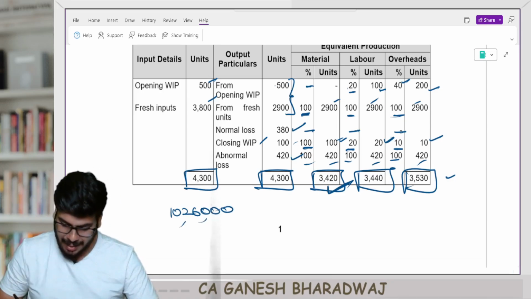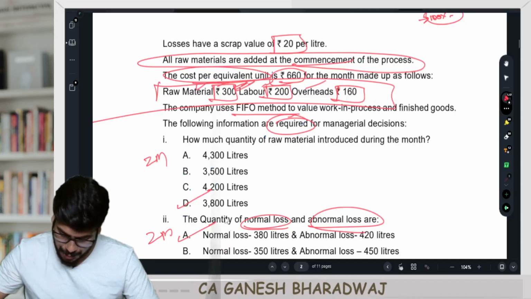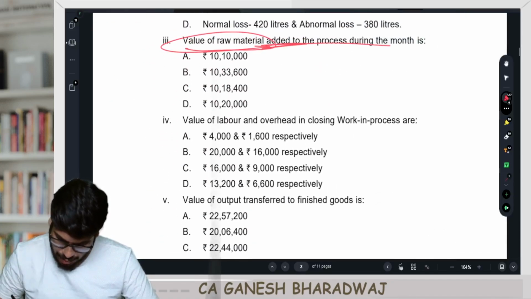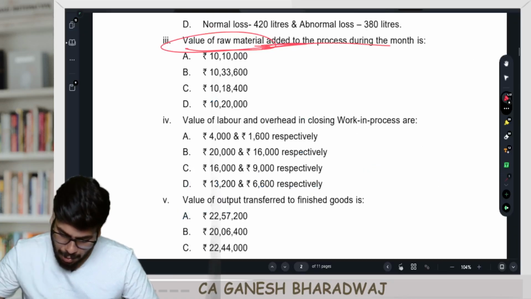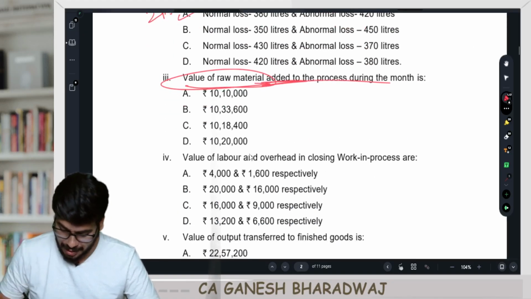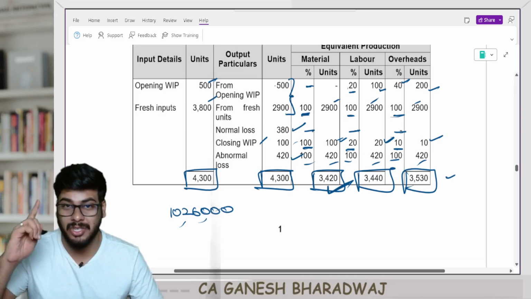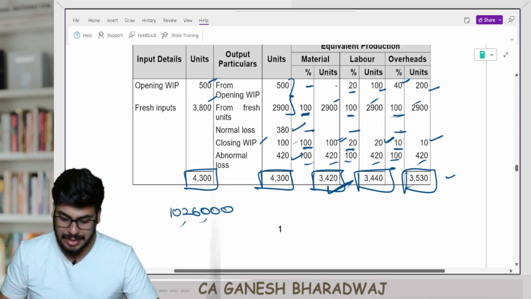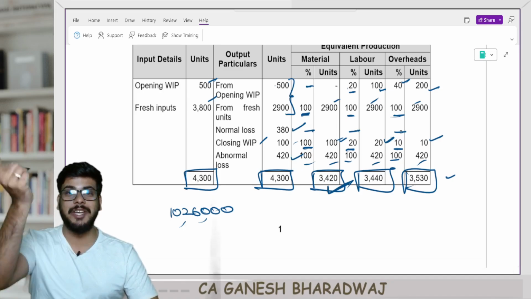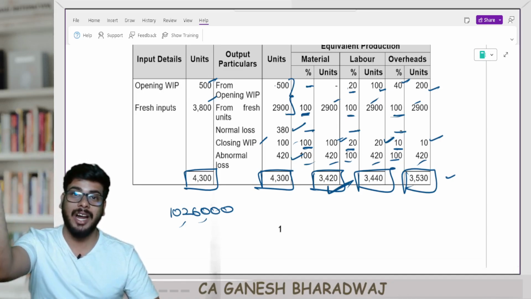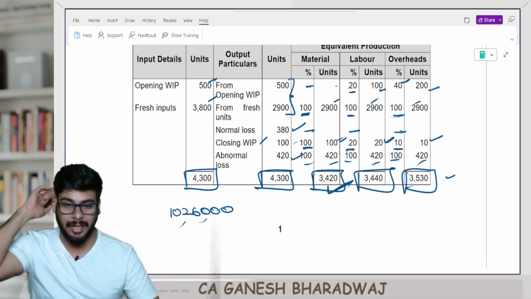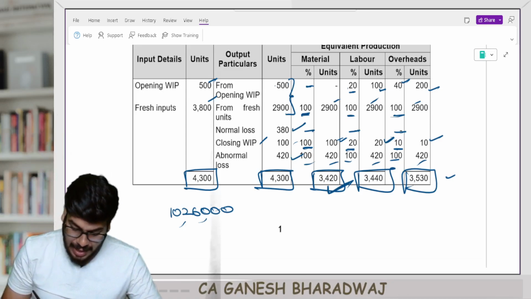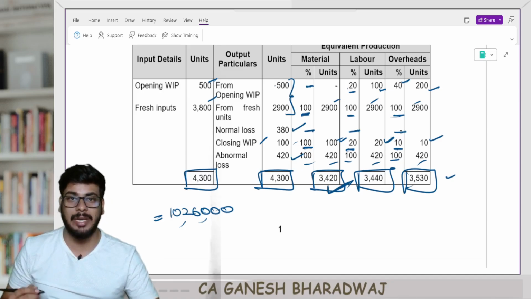Wait. I am sure they would have given this as one of the options. Has 10,26,000 been given as one of the options? Okay, they have not given it as an option, luckily. But wait, this is not the final answer. Reason is, this would have been arrived at after adjusting for scrap income. That is, this is the net raw material cost available for apportionment.